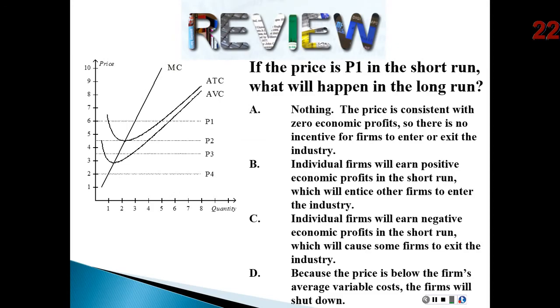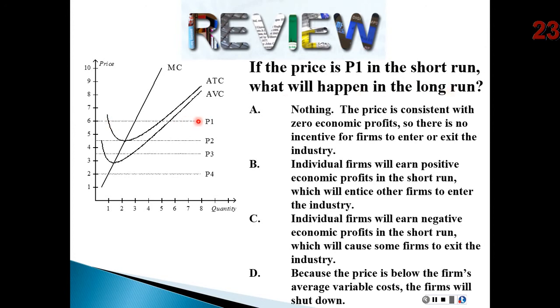Now let's apply what we just talked about to a question that you might or might not see on an assessment for this class. Let's look at this question. In this particular market, notice we have an upward sloping supply, an average total cost curve and an average variable cost curve. If the price is currently P1, so it's right here at 6, the price is P1. In the short run, what will happen in the long run?